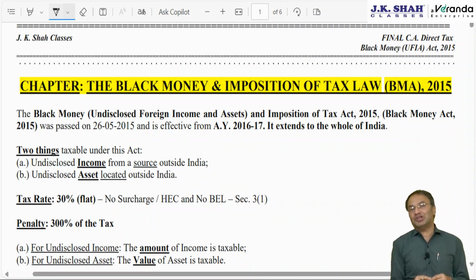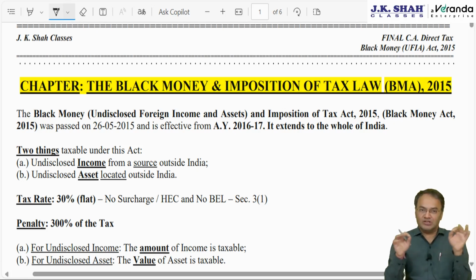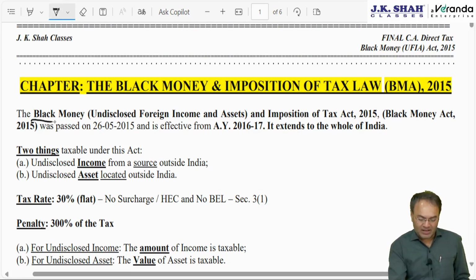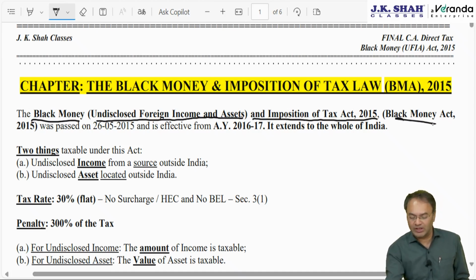Today we will be revising the chapter called Black Money Act, BMA 2015. The correct name of this chapter is not Black Money Act. Black Money Act is a short form. The correct name is a little lengthy. It is Black Money, Undisclosed Foreign Income and Assets and Imposition of Tax Act 2015. In short, Black Money Act.